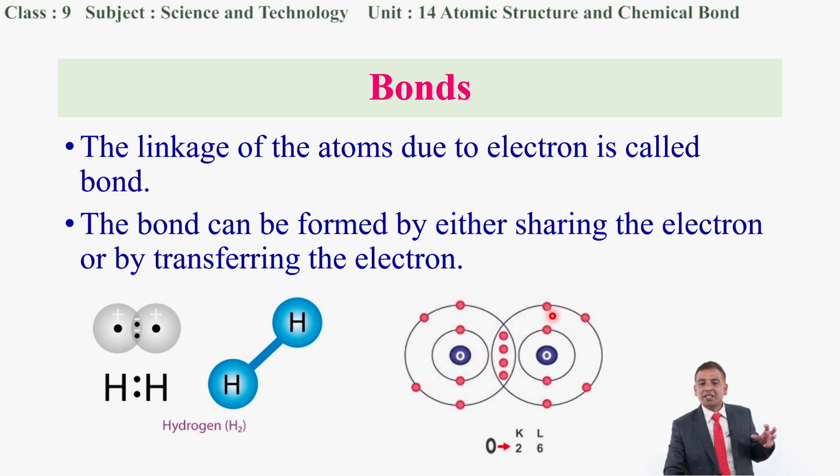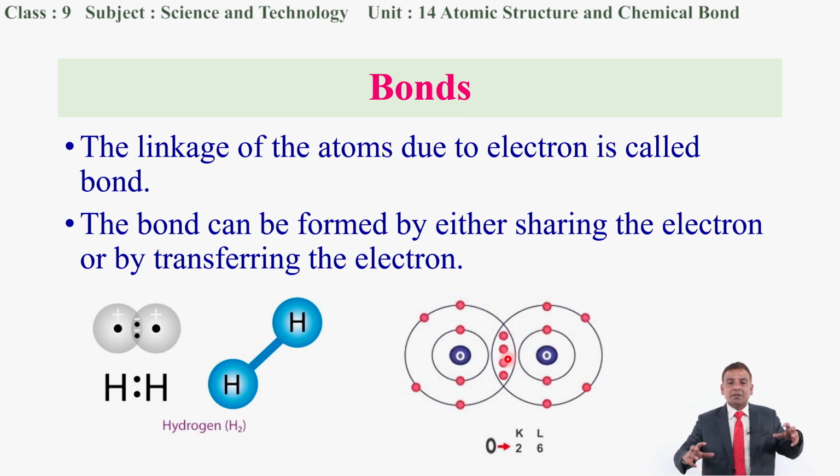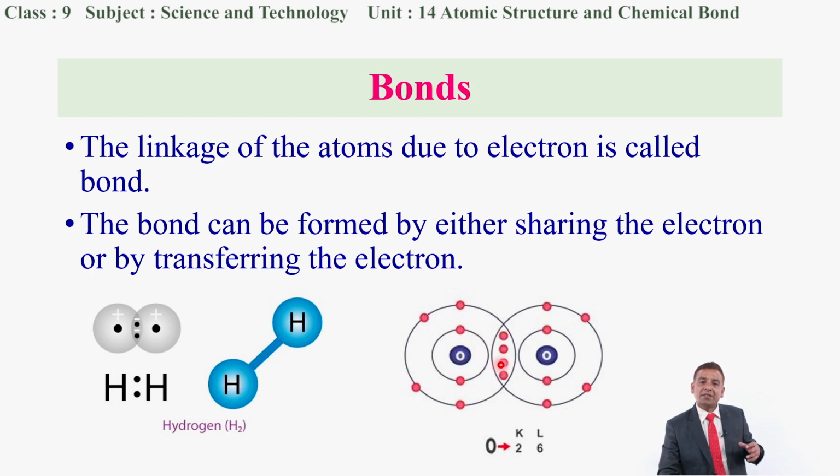Similarly, in the next atom also, if you count, you will find the total number of electrons in the valence shell is 8. So how does this valence shell of oxygen get 8 electrons? Obviously, 2 electrons from the other atom of oxygen have been shared by this atom. So it has acquired the octet state. This linkage is formed by sharing the electrons between 2 atoms. So this is also known as a bond. The molecule of oxygen is denoted by O2, and O2 is formed by sharing of 2 electrons from each atom, like this.